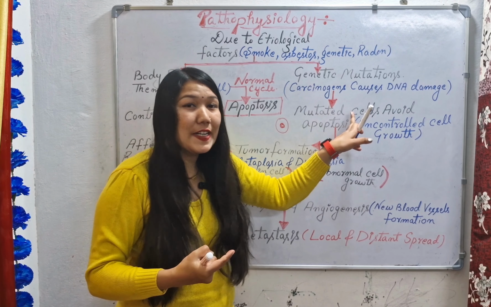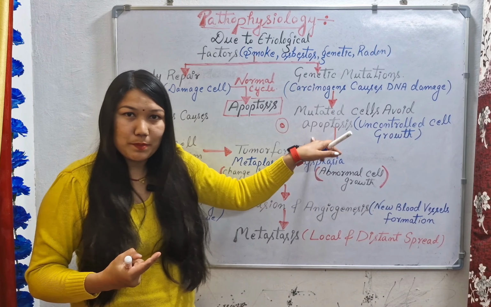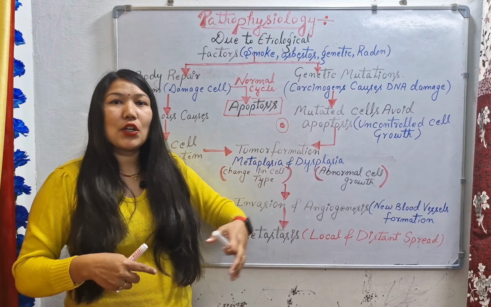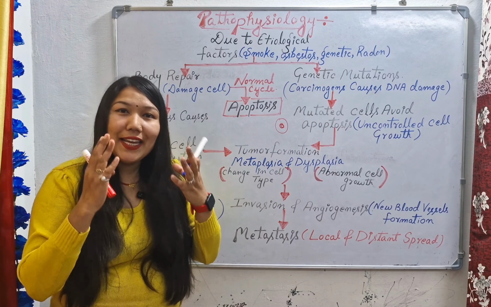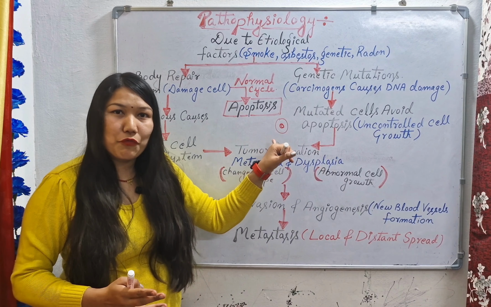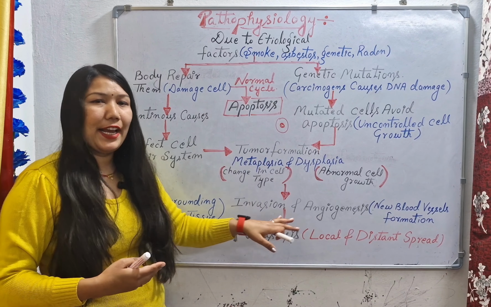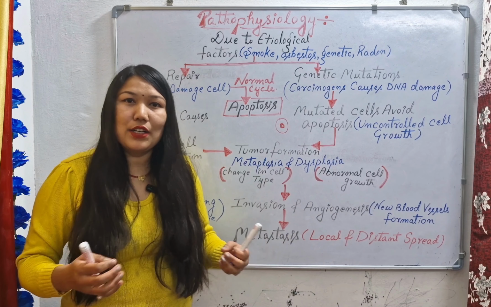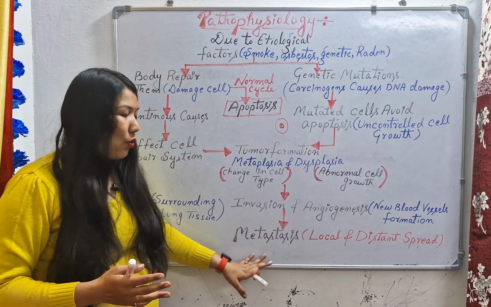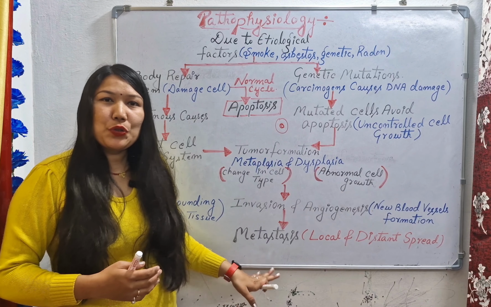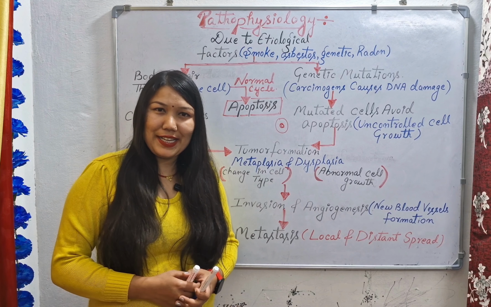Now this mutated cell will avoid the apoptosis process. It will do uncontrolled cell growth, and they will form a tumor, a cancer formation here, and they will do invasion and angiogenesis to the nearby organs and tissues, and at the last it will go into a metastasis process. So this was the pathophysiology of lung cancer.